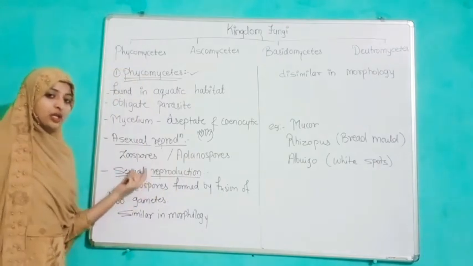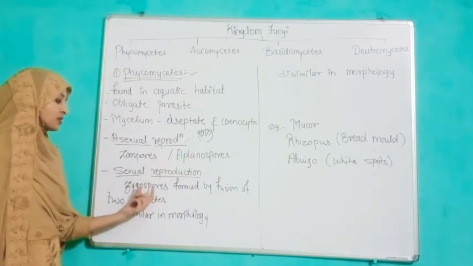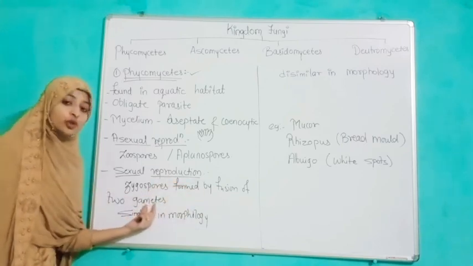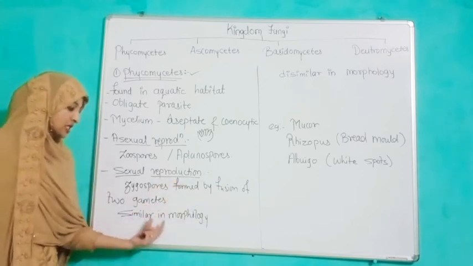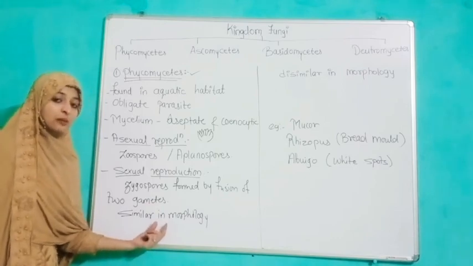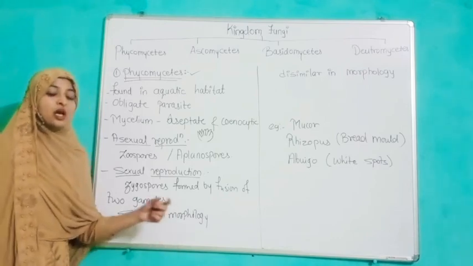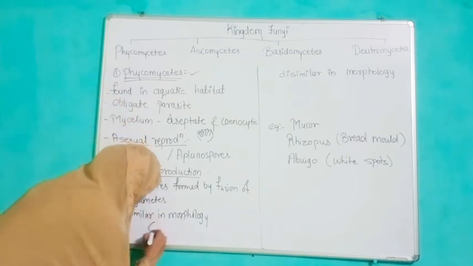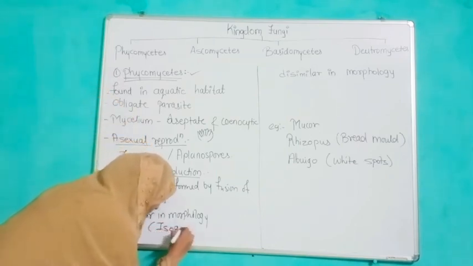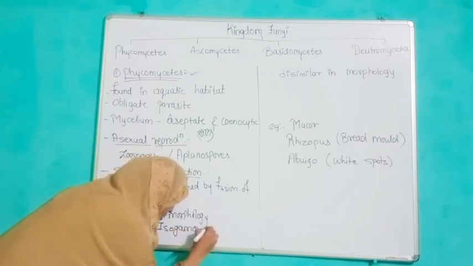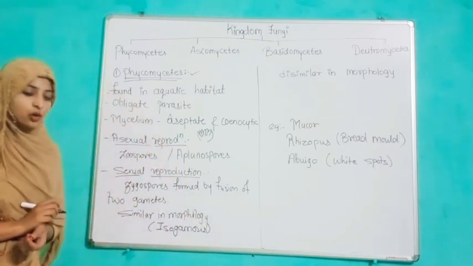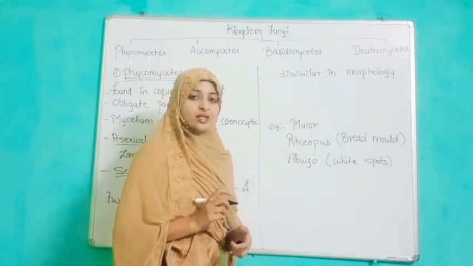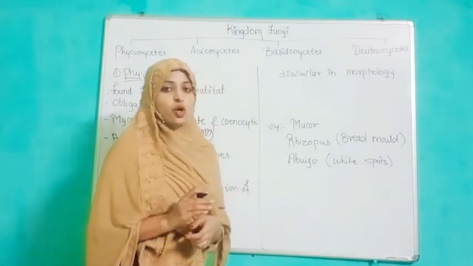In sexual reproduction, they may form zygospores, formed by the fusion of two gametes. They may be similar in morphology, which we call isogamous, or dissimilar in morphology, which we call anisogamous or oogamous.